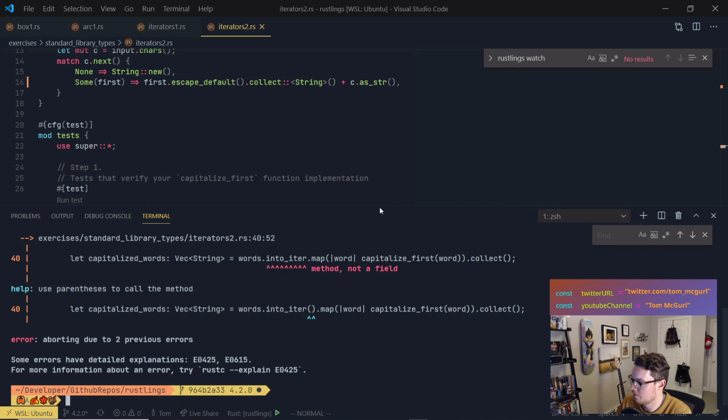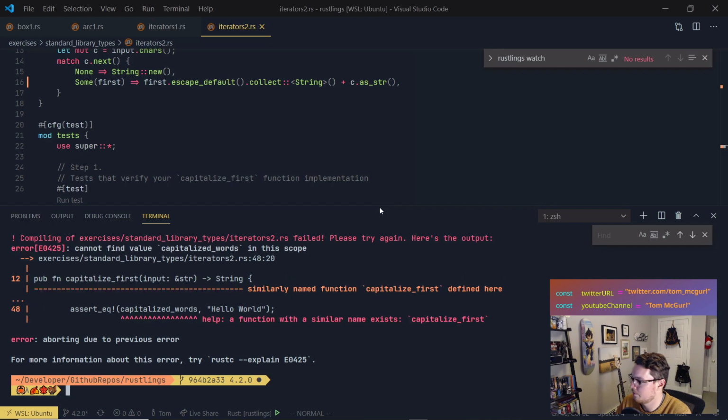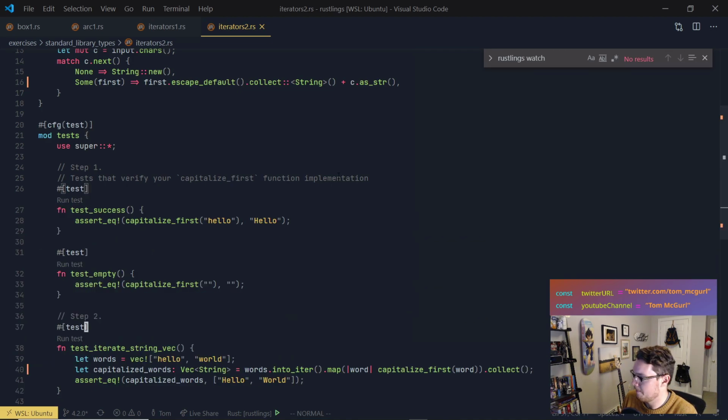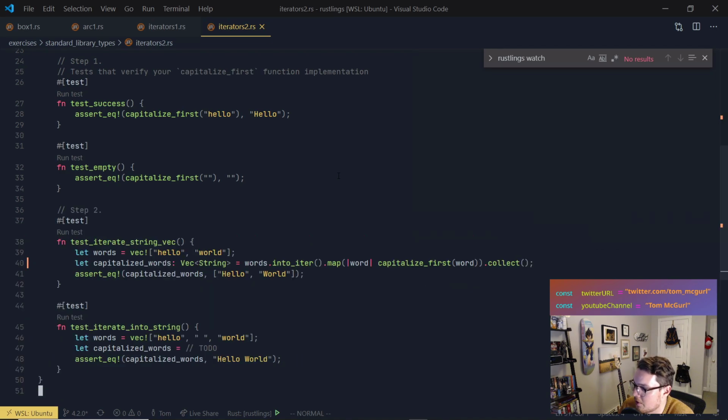Clear this out. Run iterators 2. Okay, so good. We're one step closer. We need to fix this last one. It says here, cannot find value capitalized words in this scope. So it's for the hello world one.